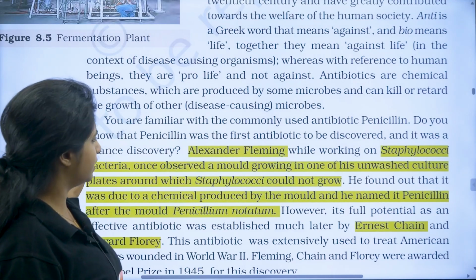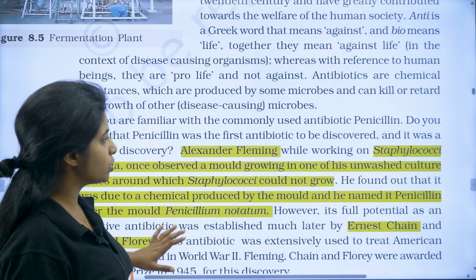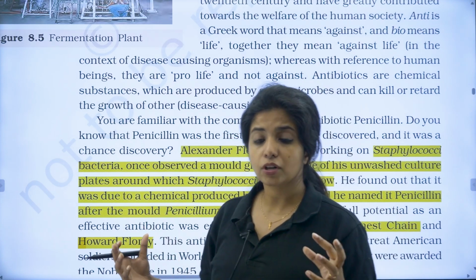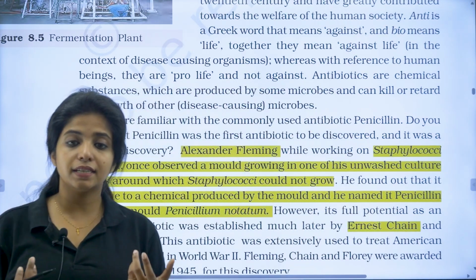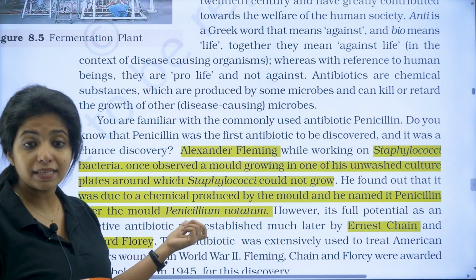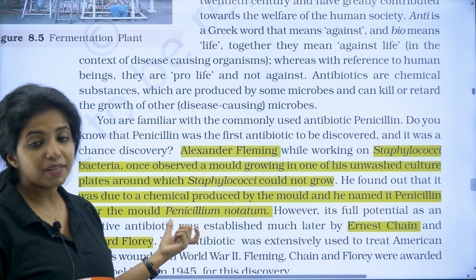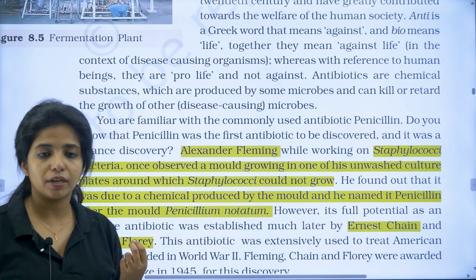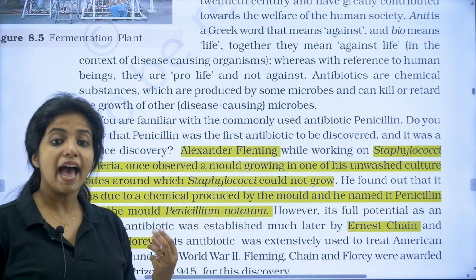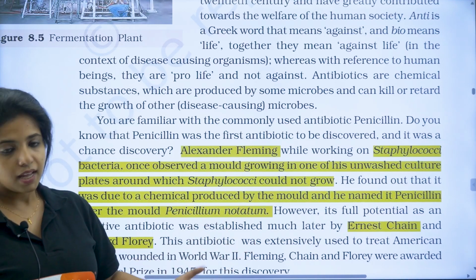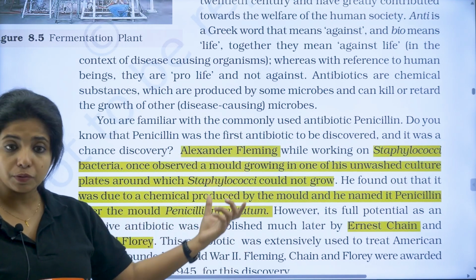Now this question: who was the person behind the production of penicillin? Penicillin is an antibiotic, and it is produced by Penicillium notatum, which is a mold. That means you're talking about a fungus. So you should know that penicillin is an antibiotic, as in it is used to kill bacteria, and it is produced by a fungus, which is Penicillium notatum. And who found it? Alexander Fleming was the person who found it.